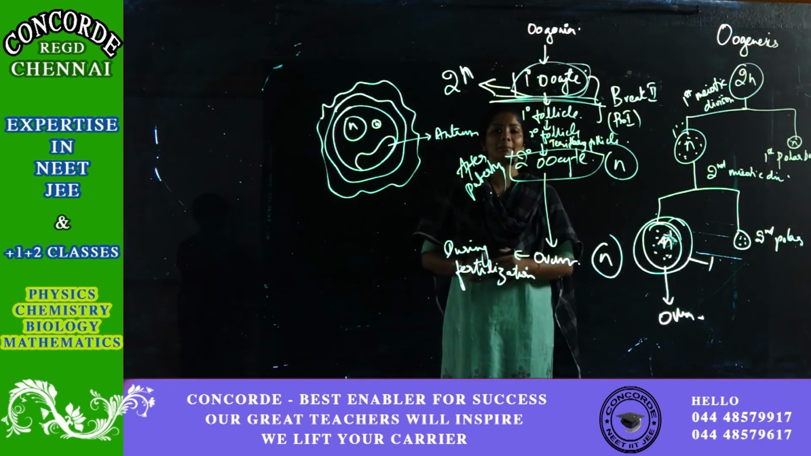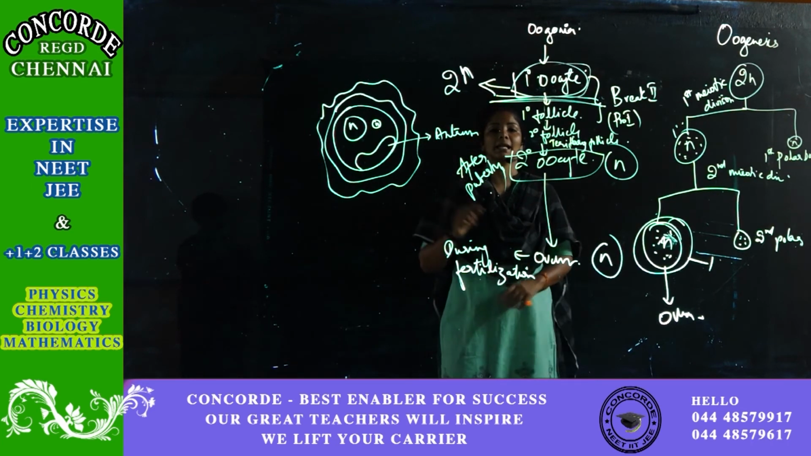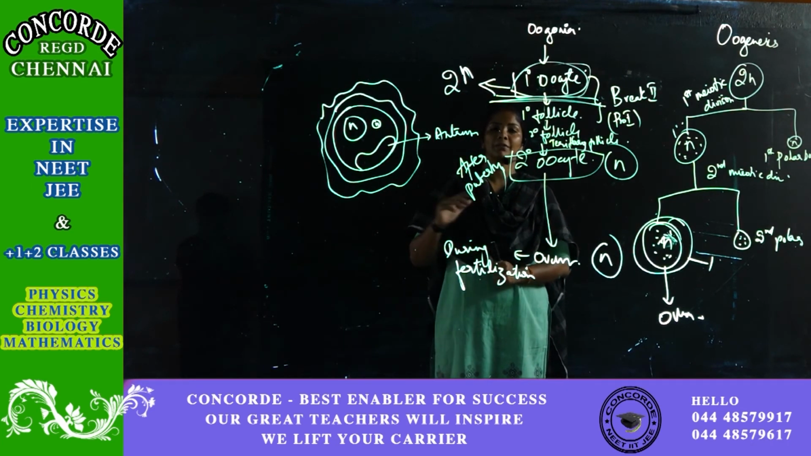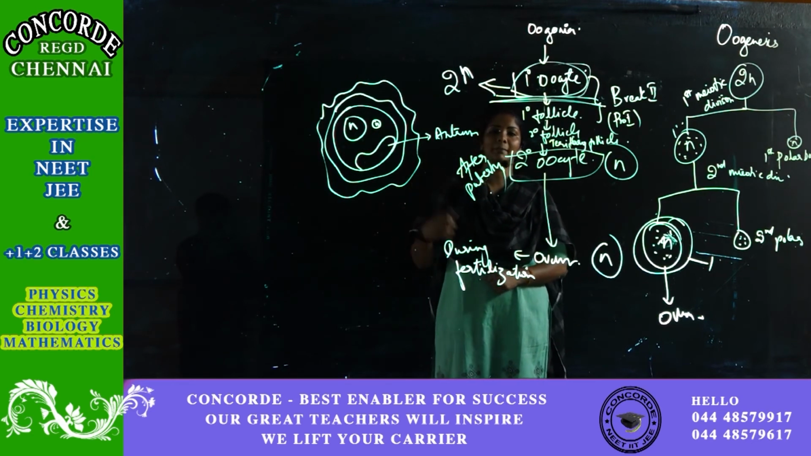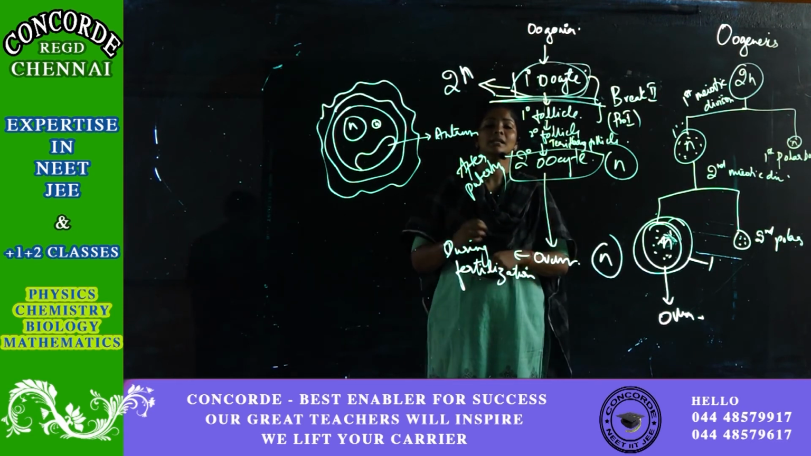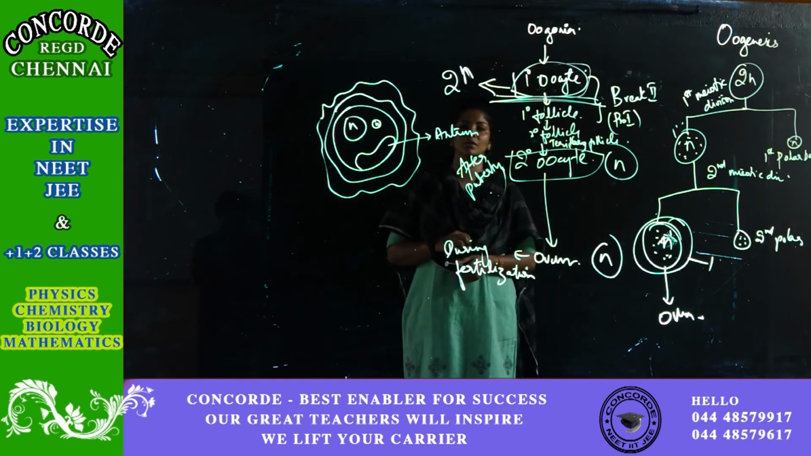So what will a woman release during the menstrual cycle? It's not the mature ovum. It is nothing but your secondary oocyte. If it has to become ovum, it has to undergo fertilization. So during the menstrual cycle, each woman will release only the secondary oocyte but not the mature ovum. So this is all about the process of oogenesis.